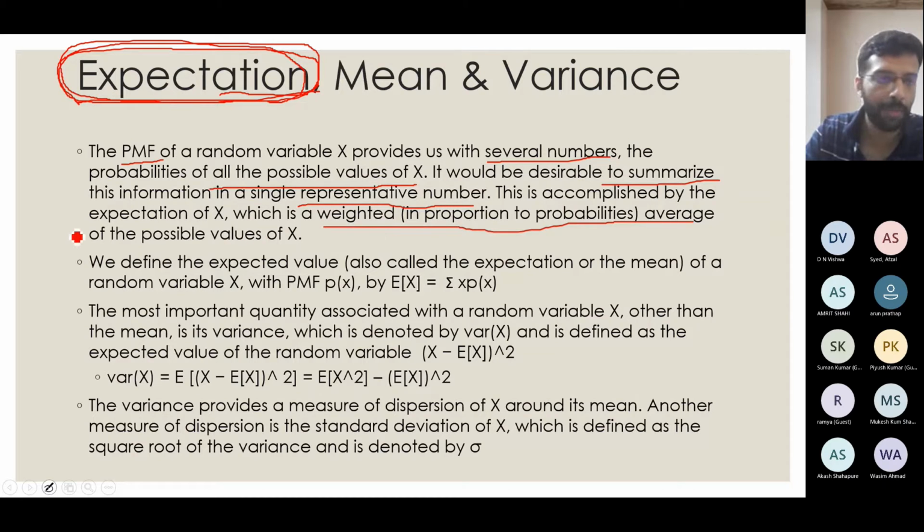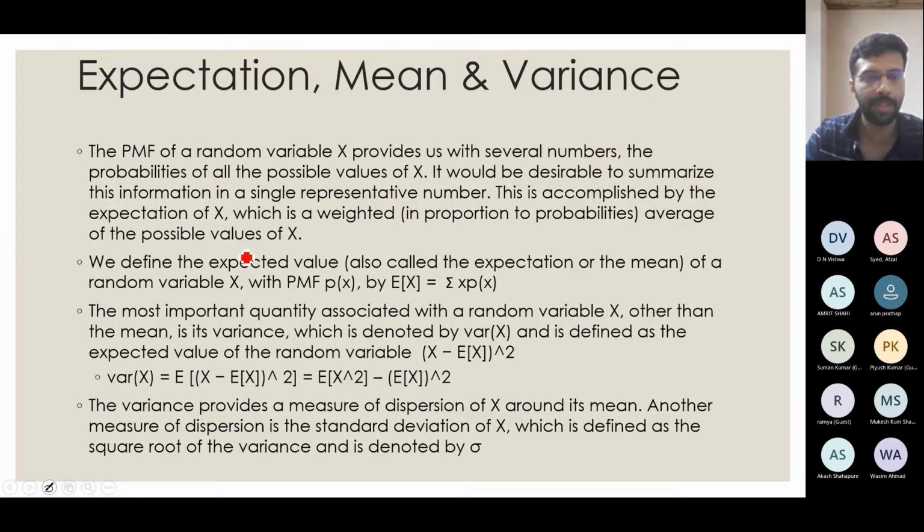As you remember in our mean, we saw sigma f of xi in the last class on descriptive statistics, where sigma f gives you the weighted mean. Similar to this weighted mean concept, we need weighting over the probabilities so that we get a single representative number with which I can define this random variable.